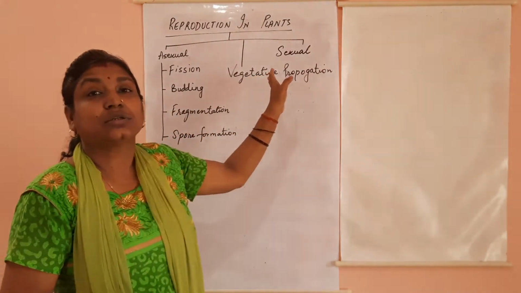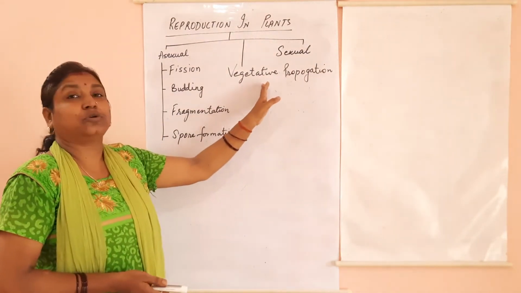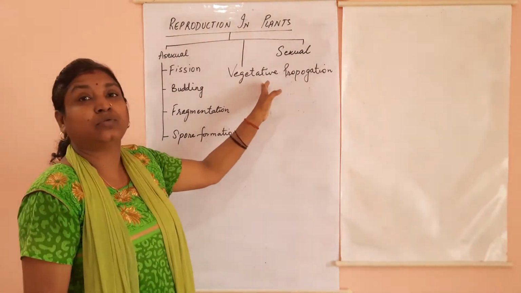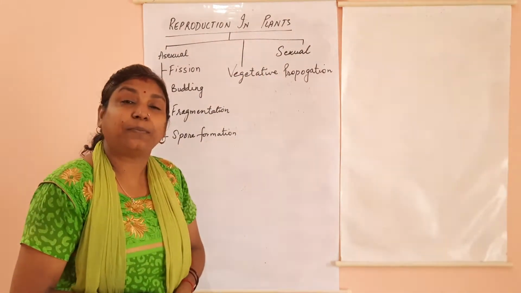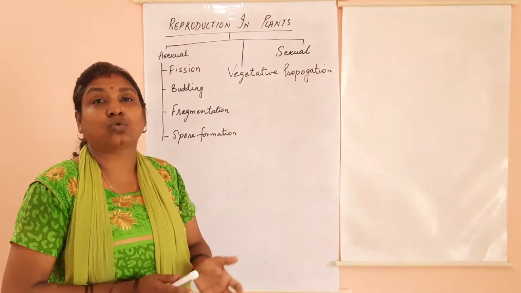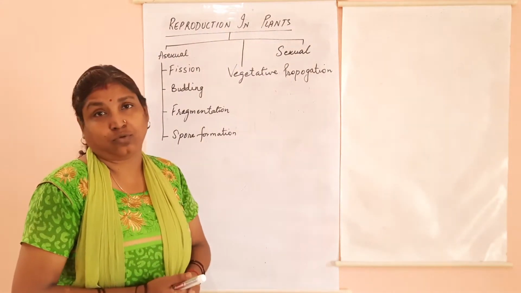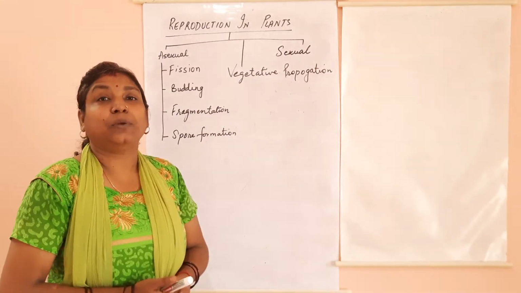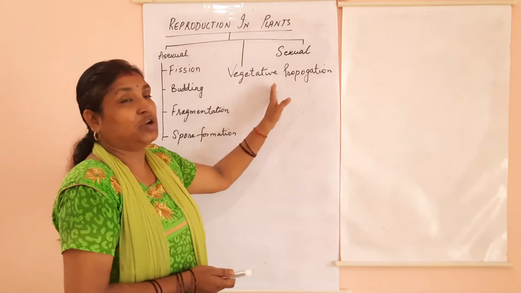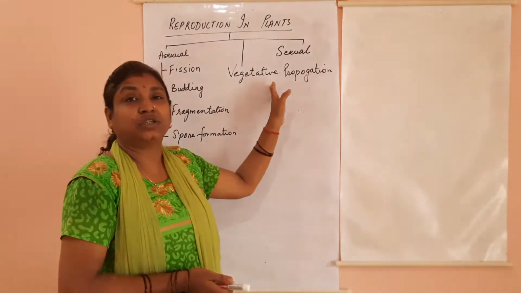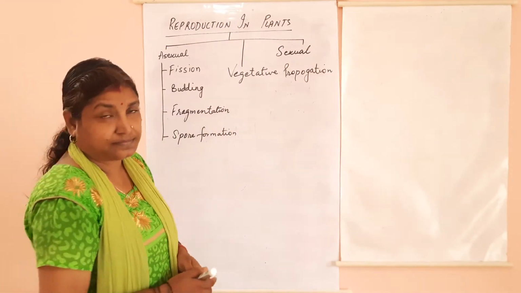Now, what is vegetative propagation? This vegetative propagation is a method in which new plants are grown from the vegetative parts of the plant, that is root, stem, leaves, other than flower and fruit. If the new plants do not grow from flowers, fruits and seeds, then it is known as vegetative propagation. So vegetative propagation takes place through root, stem and leaves.